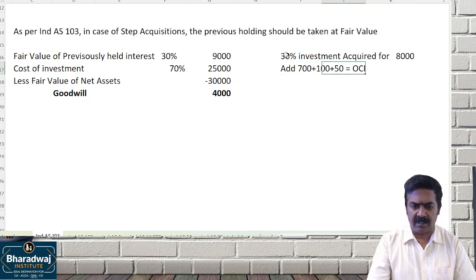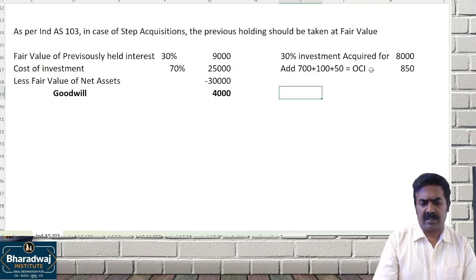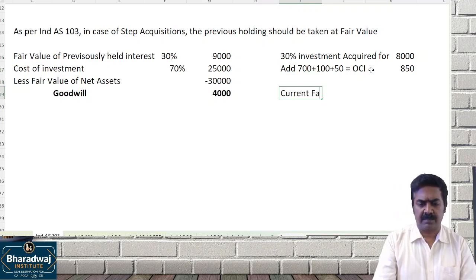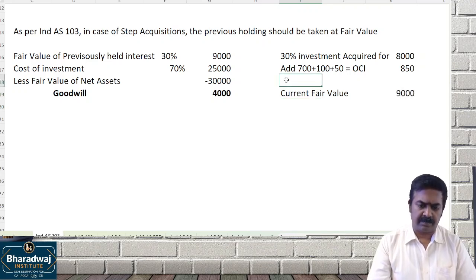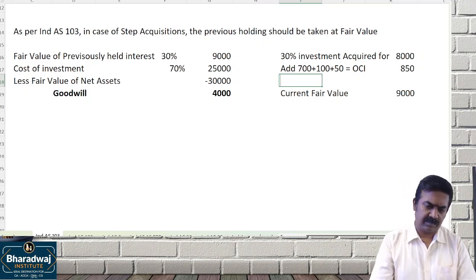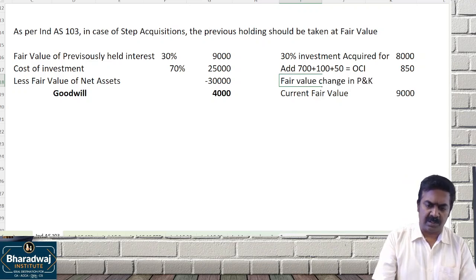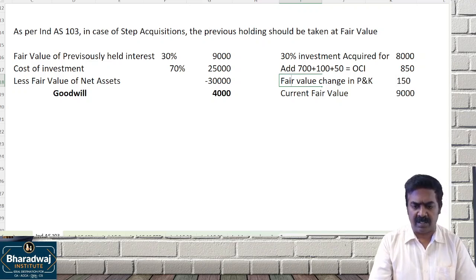That is 850. Then the current fair value is 9,000. The fair value change, the balancing figure, 150 more, will be recognized in the P&L account.